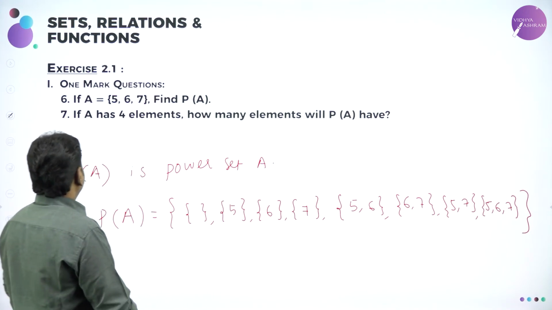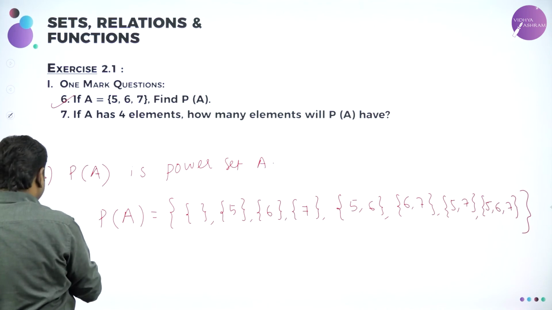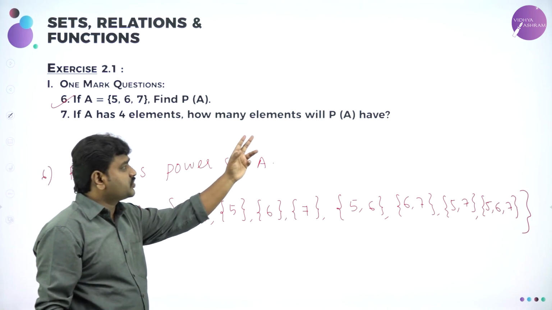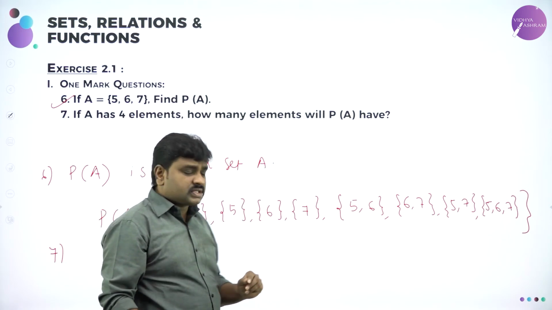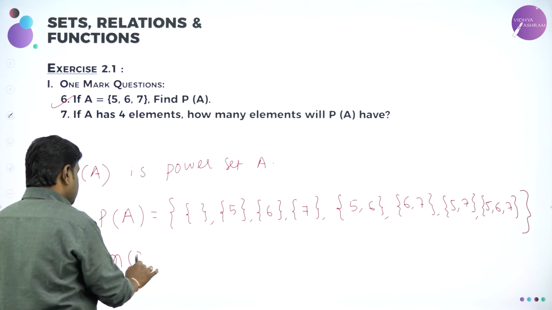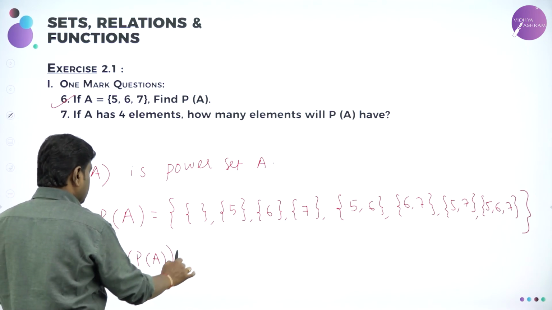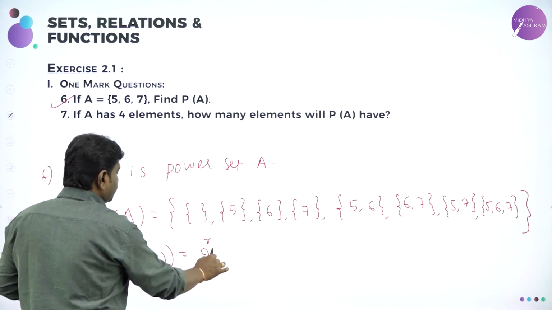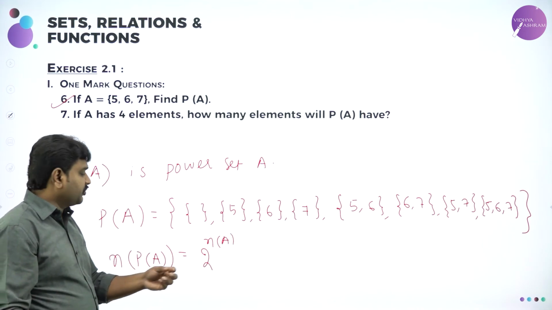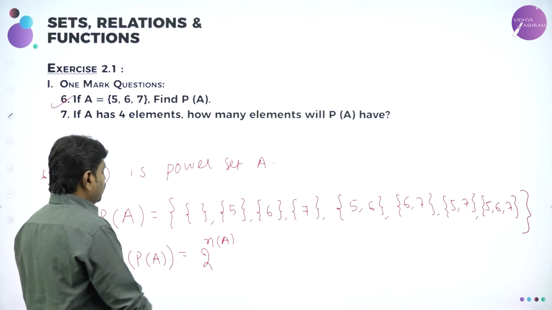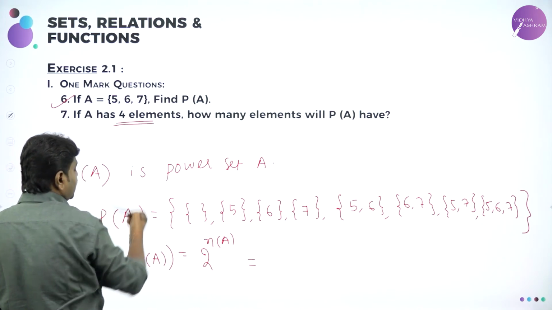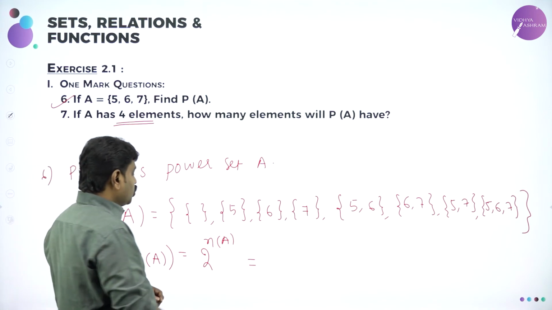So next, the seventh one. If A has 4 elements, how many elements will be there in the power set? Remember, the number of elements in the power set of A is 2 power the number of elements in A. That is the number of subsets, 2 power n(A). So they give A has 4 elements; the power set will have 2 power 4.